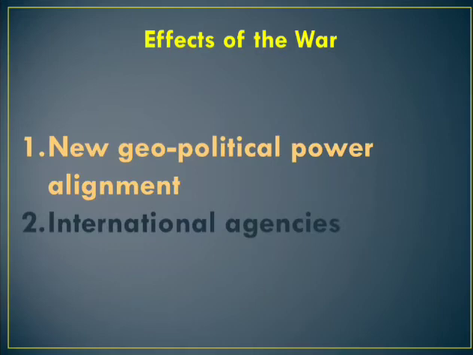The United States and the Soviet Union entered a race to have more nuclear weapons. They were manufacturing more atomic bombs. They built weapons, and defense spending skyrocketed in many countries. Then started the international agencies. Many international agencies, particularly at the end of the Second World War, what was started? The United Nations was started.